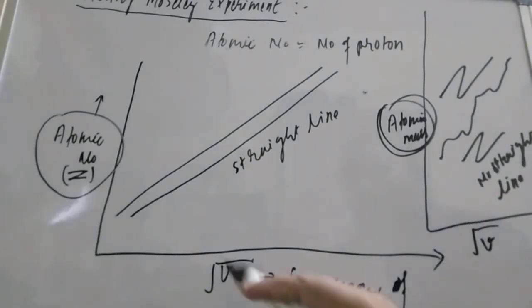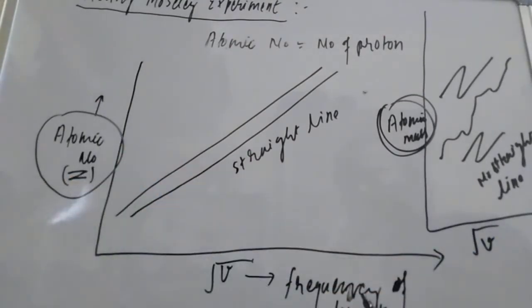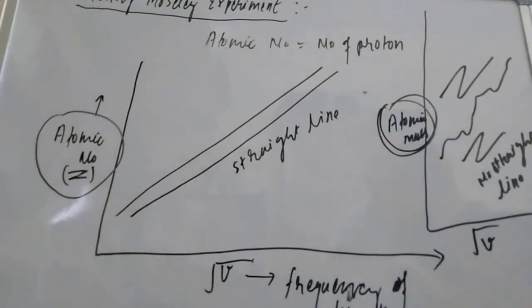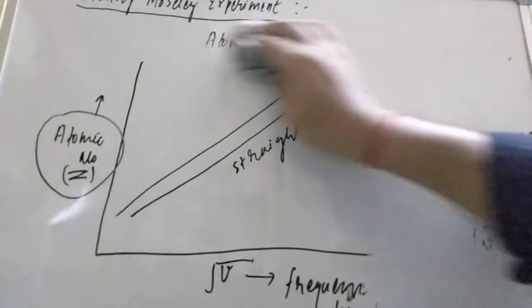That is why, when he drew the graph between the atomic number and the root of frequency, he got the straight line. So on the basis of this graph, he said that atomic number is the fundamental property of any element, not the atomic mass.